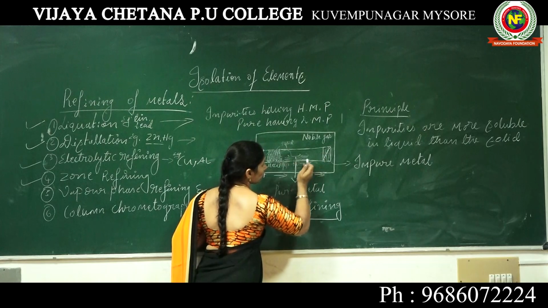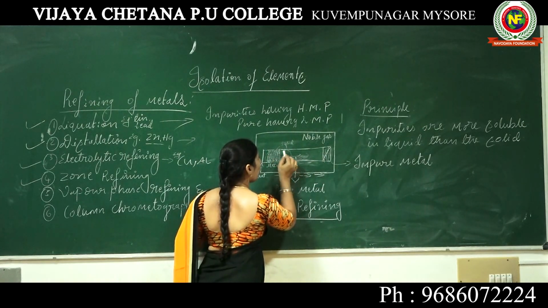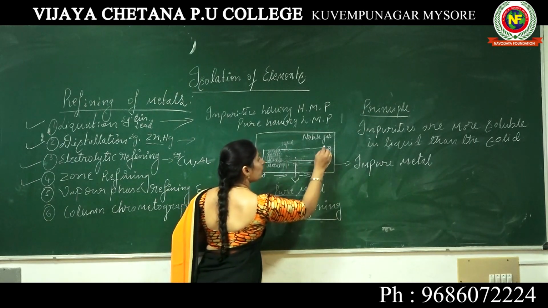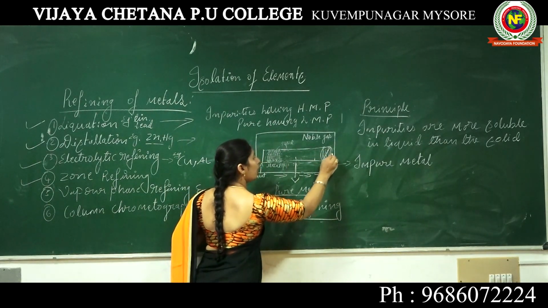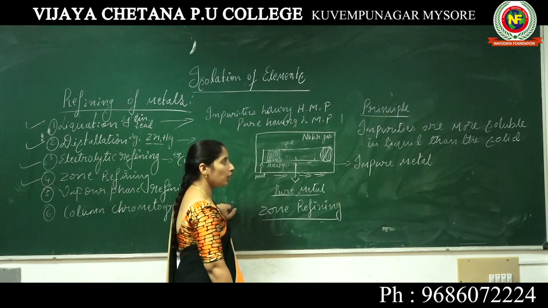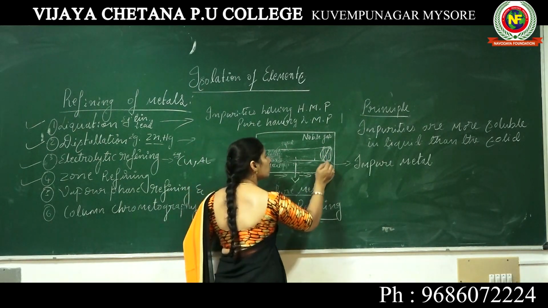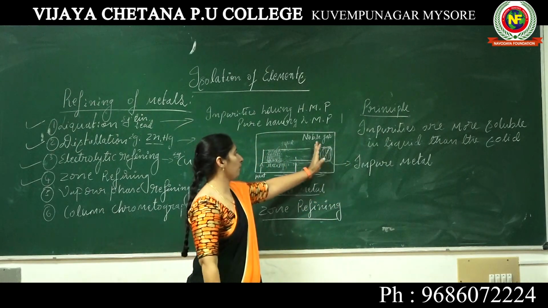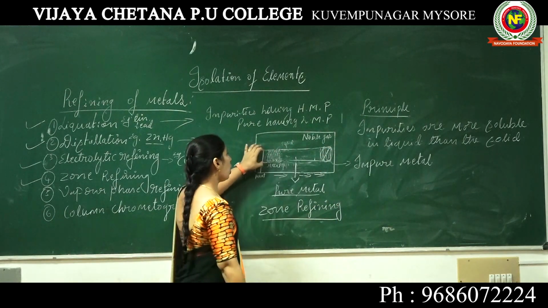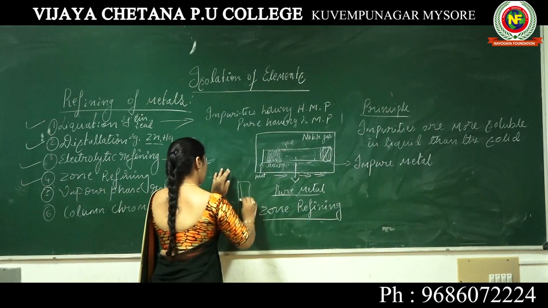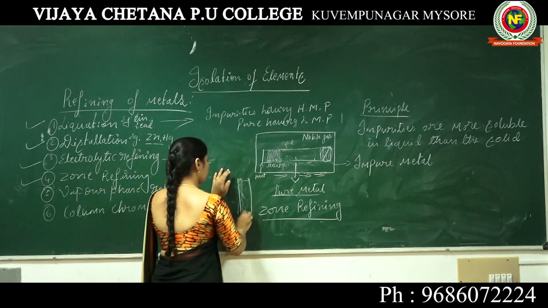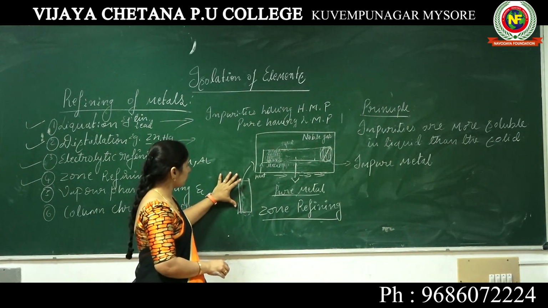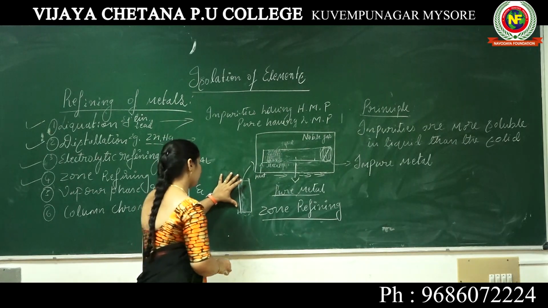So like that the process goes on. So here we get the pure metal settled here, and the impure metal settles at one end of this rod. They will cut that end off, so they will easily cut it off and get the pure metal. Hence we get the pure metal.